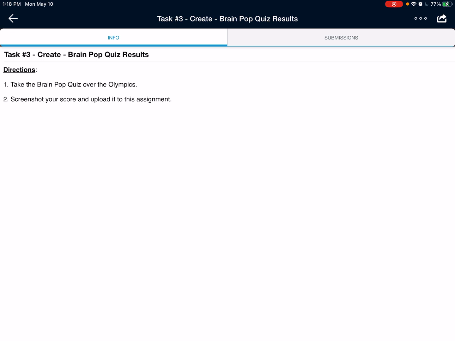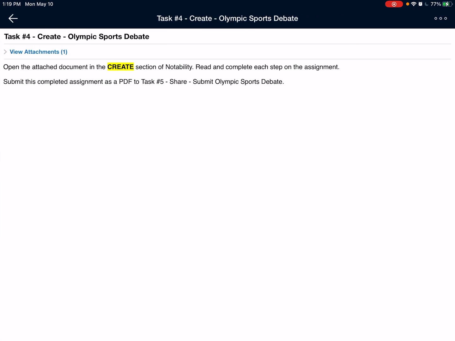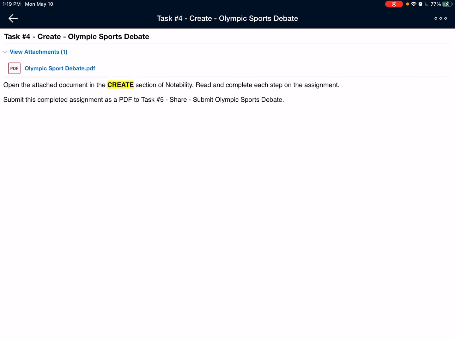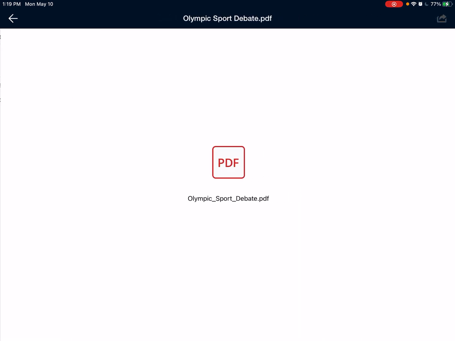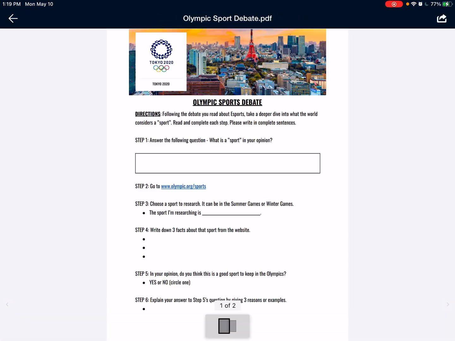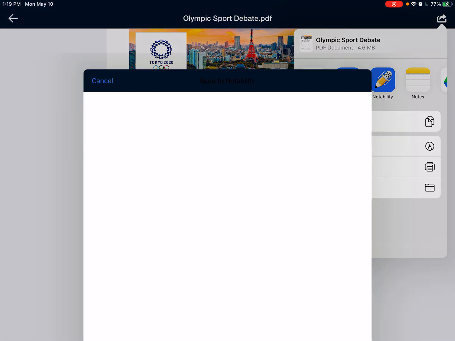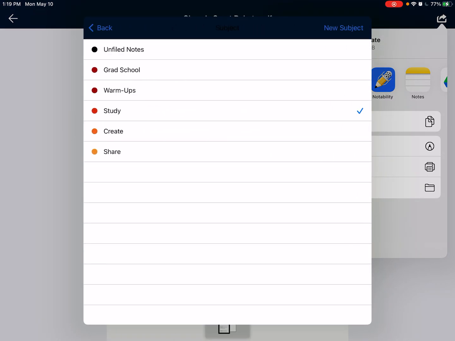Now, in this BrainPOP, our goal is to have y'all gain some more information about the history of the Olympics, what sports are included, so that we can do our Olympics debate, which is in task 4. You will put the attached document in the Create section of Notability. You will read and complete each step on the assignment. You'll submit this completed assignment into task 5. So you'll put this attachment into the Create section of Notability. Let's do that, create new note.